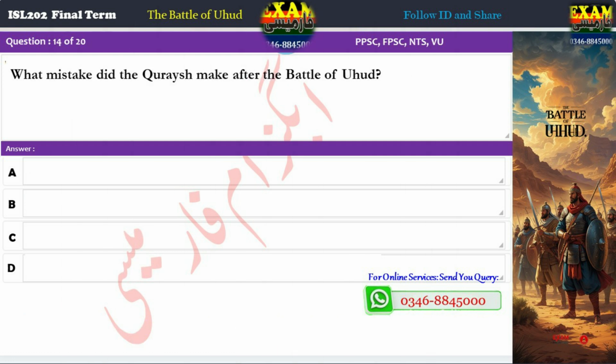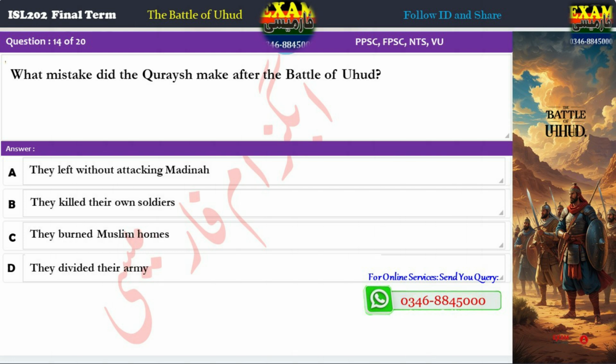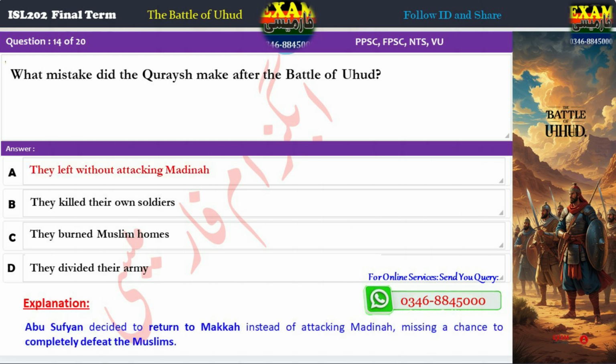Question 14. What mistake did the Quraysh make after the Battle of Uhud? A. They left without attacking Medina. B. They killed their own soldiers. C. They burned Muslim homes. D. They divided their army. Correct answer: A. They left without attacking Medina. Explanation. Abu Sufyan decided to return to Makkah instead of attacking Medina, missing a chance to completely defeat the Muslims.